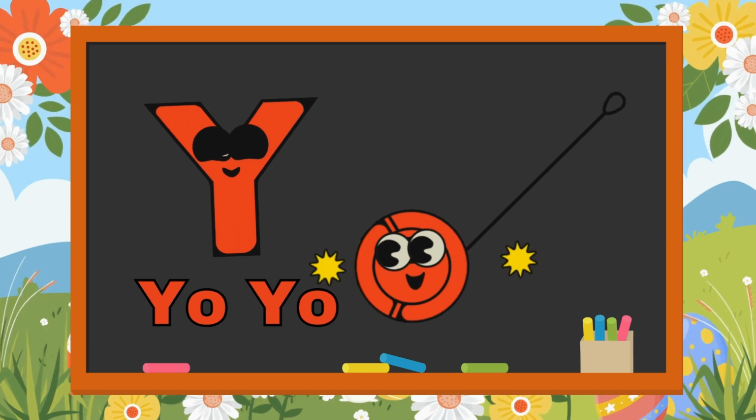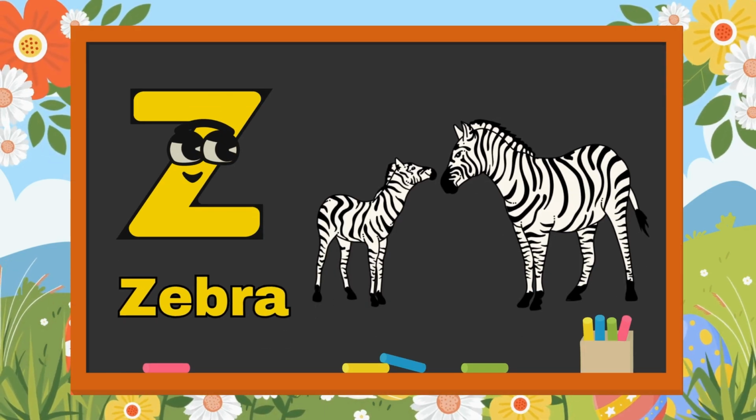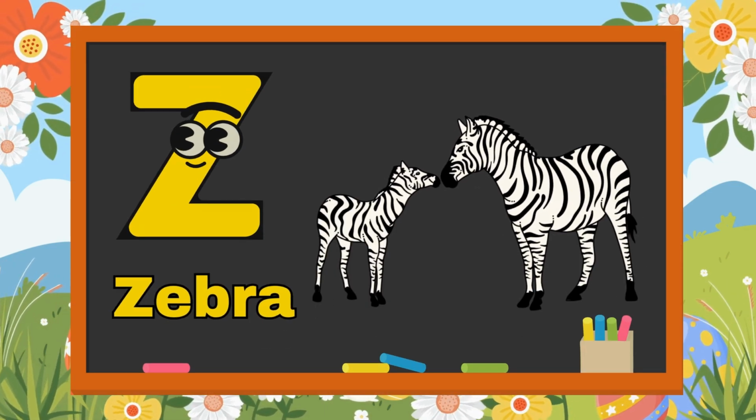Y is for yo-yo, spinning around. Z is for zebra, running on the ground.